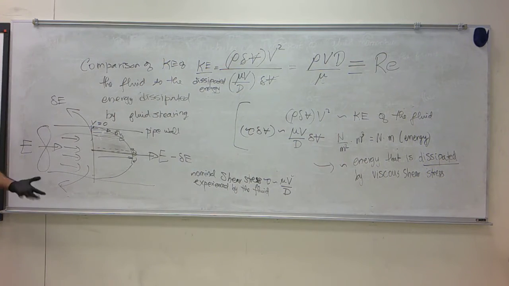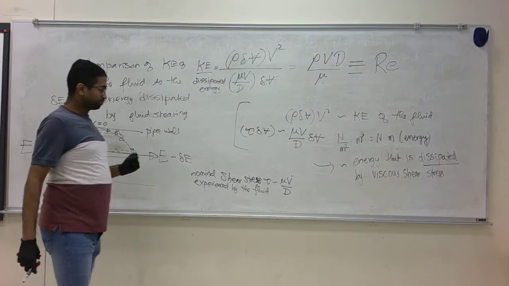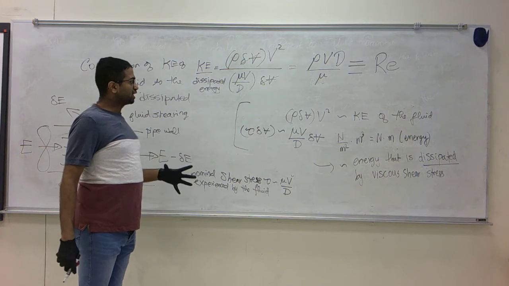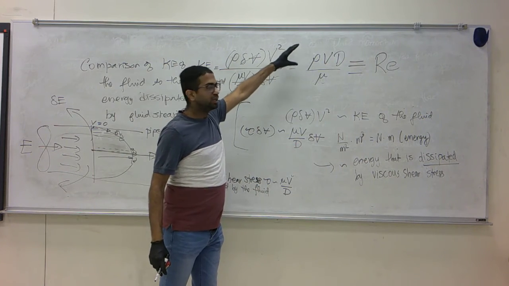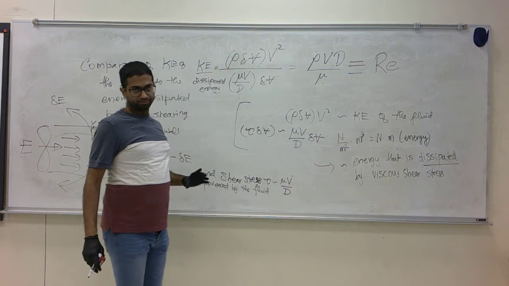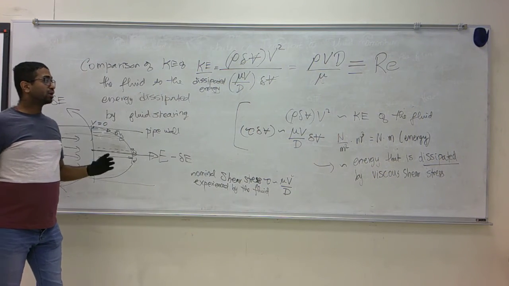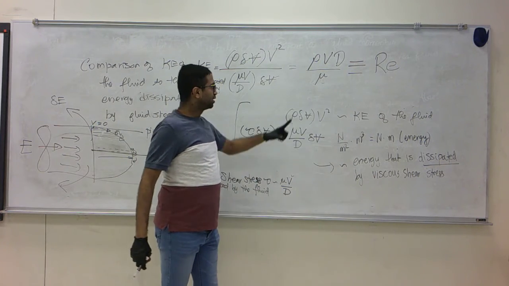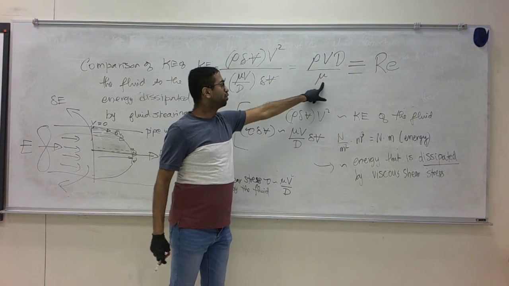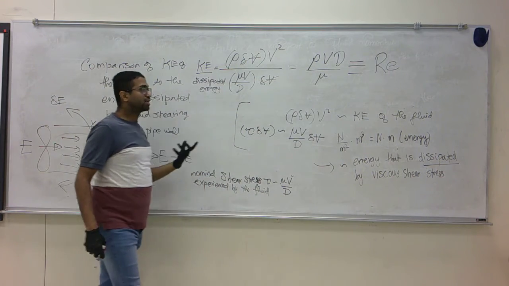So the Reynolds number itself is interpreted as the ratio of fluid kinetic energy to shear energy. If your kinetic energy is more, the Reynolds number will be higher. If your viscous dissipation is more, you will have a lower Reynolds number.